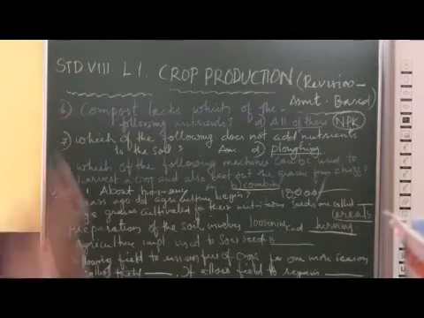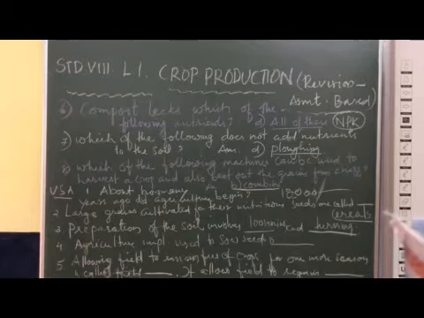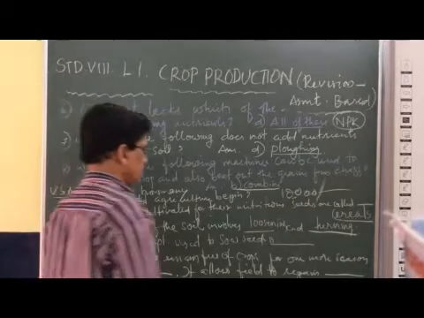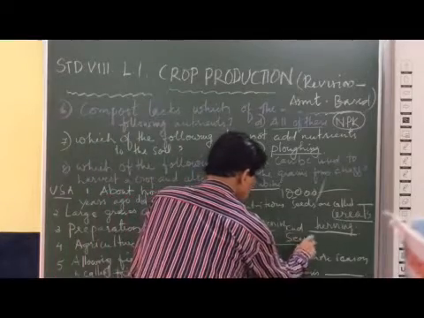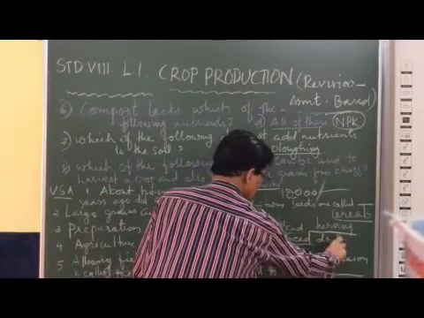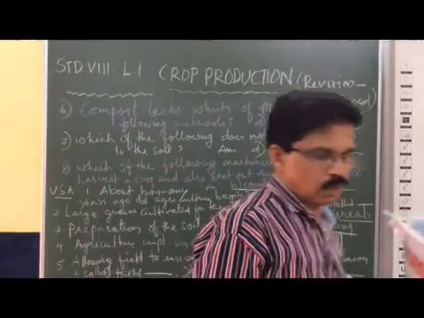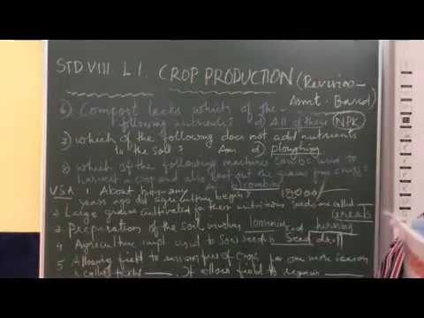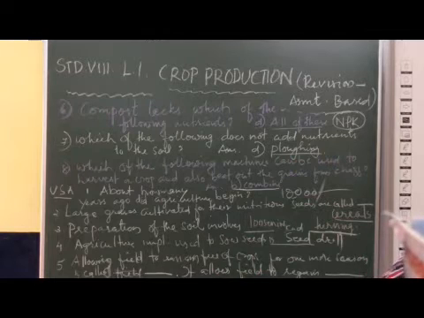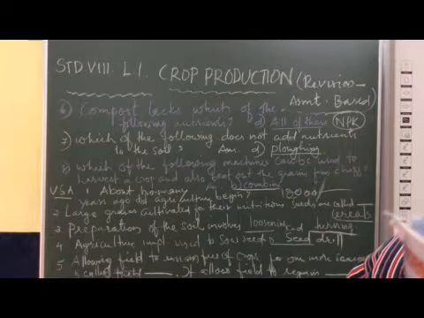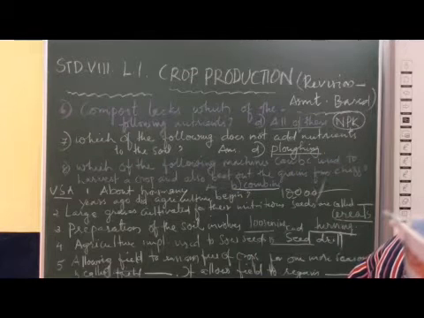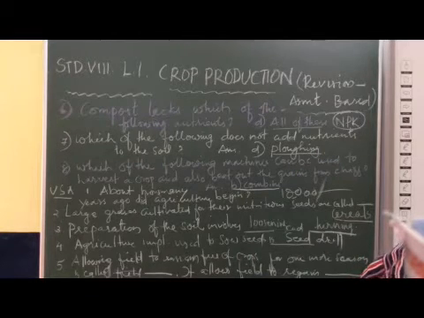We got it clear. Now the fourth one: the agricultural implement that is used to sow seeds is the seed drill. You have to remember it. What is a seed drill? A seed drill is an instrument used to sow the seeds.